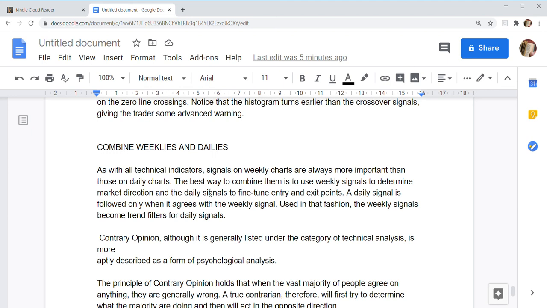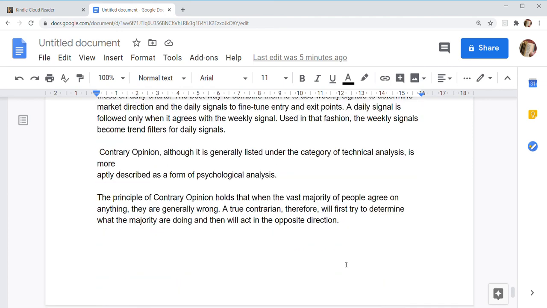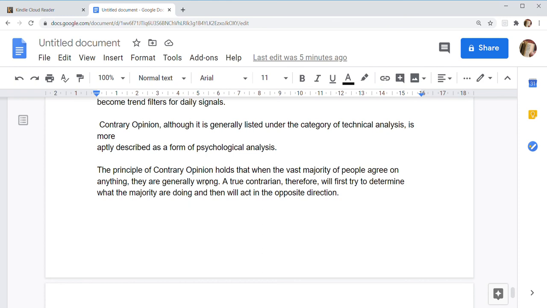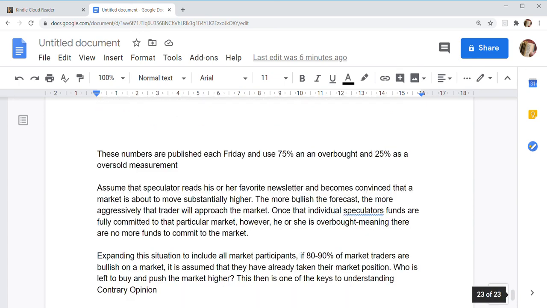Contrary opinion, although it is generally listed under the category of technical analysis, is more aptly described as a form of psychological analysis. The principle of contrary opinion holds that when a vast majority of people agree on anything, they are generally wrong. A true contrarian, therefore, will try to determine what the majority is doing and will act in the opposite direction.